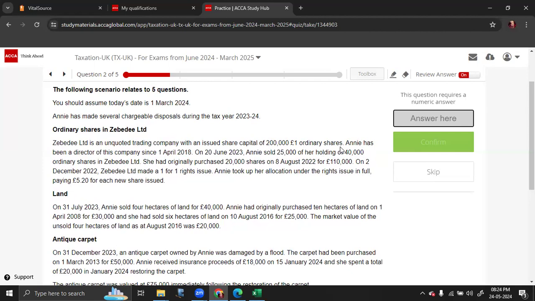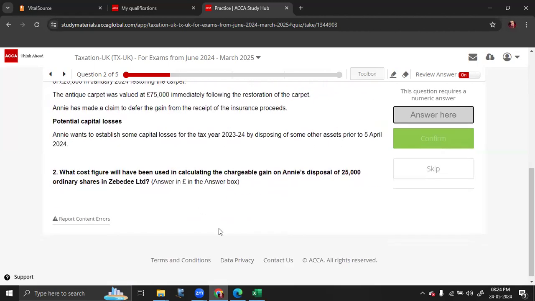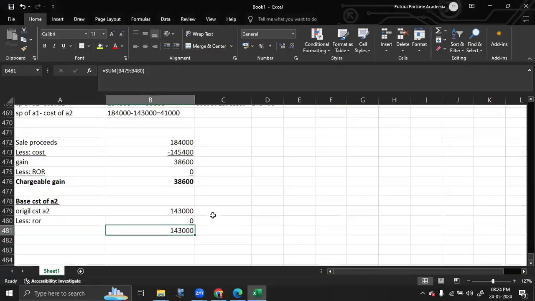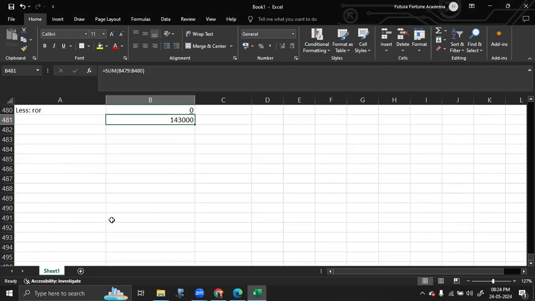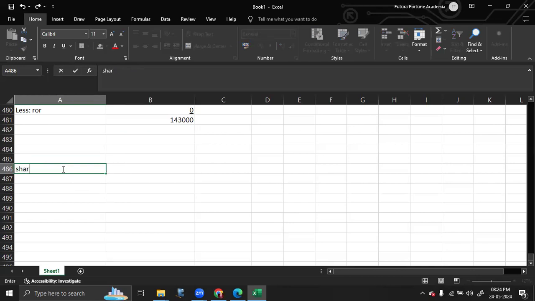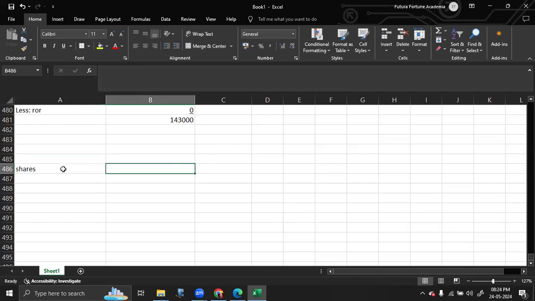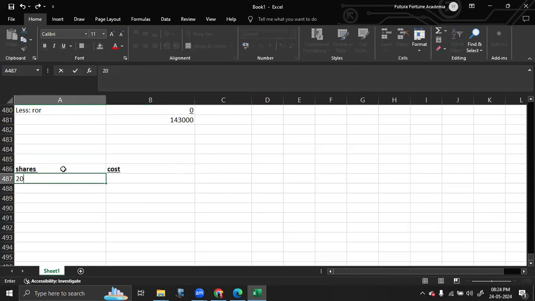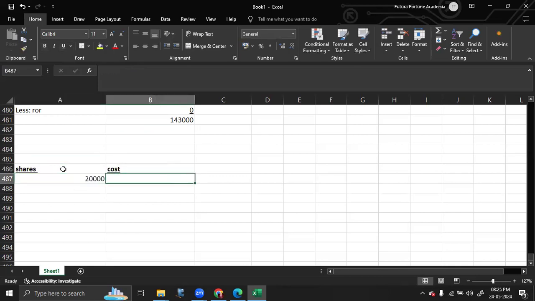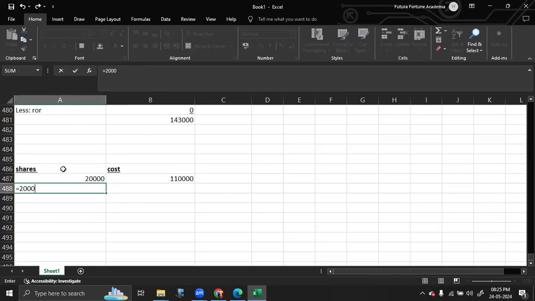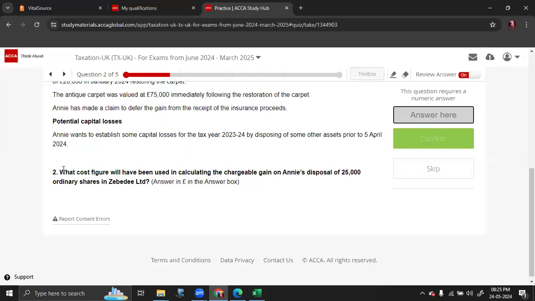So when you are asked to calculate the cost figure for this, we have to apply the matching rule. So how do you apply the matching rule here? One column is for shares. There is no same day of disposal or following 30 days match, so you have to take it from the share pool, and the cost column. Initially you had purchased 20,000 shares for a cost of 110,000. Then there was a rights issue, that is 20,000 shares,